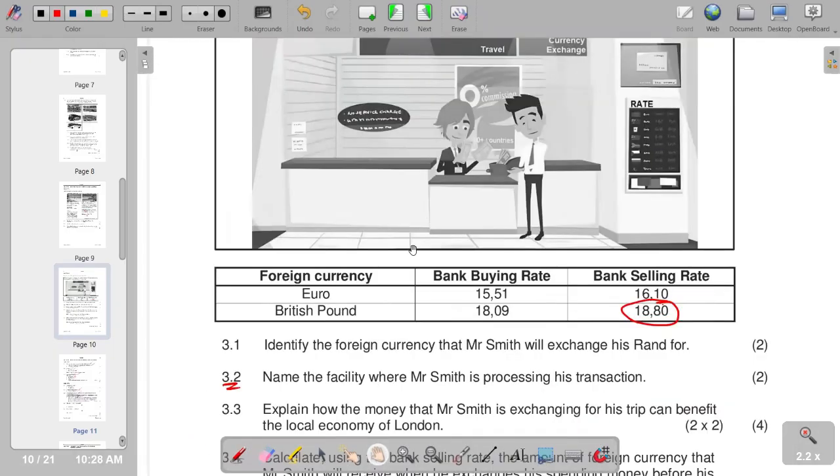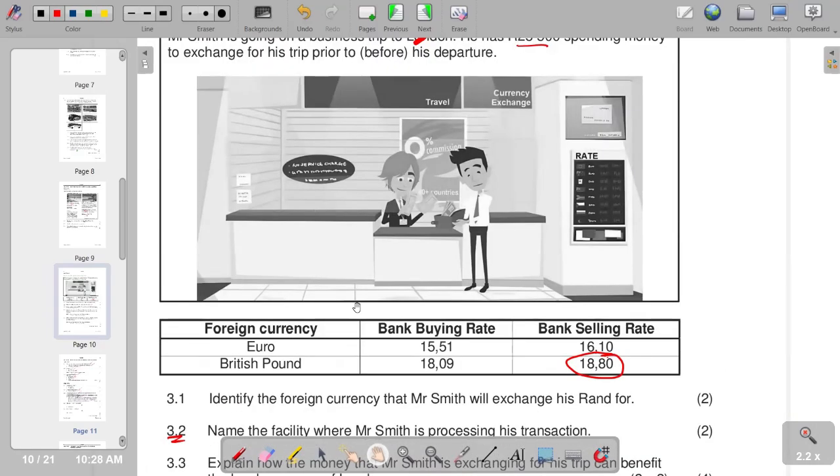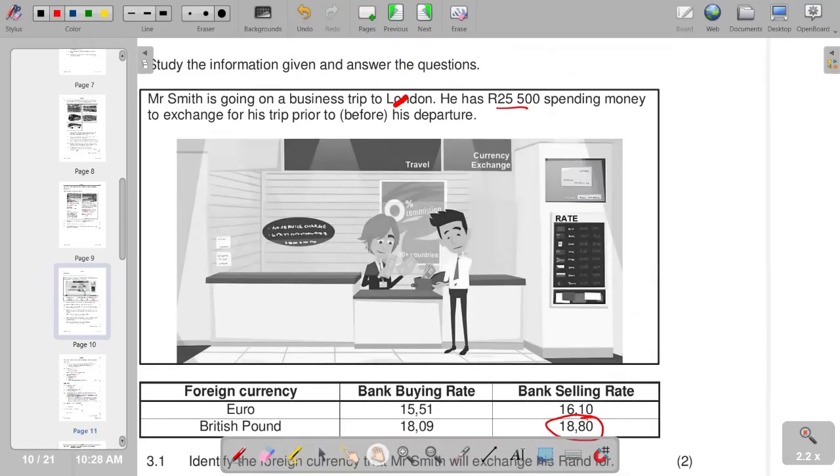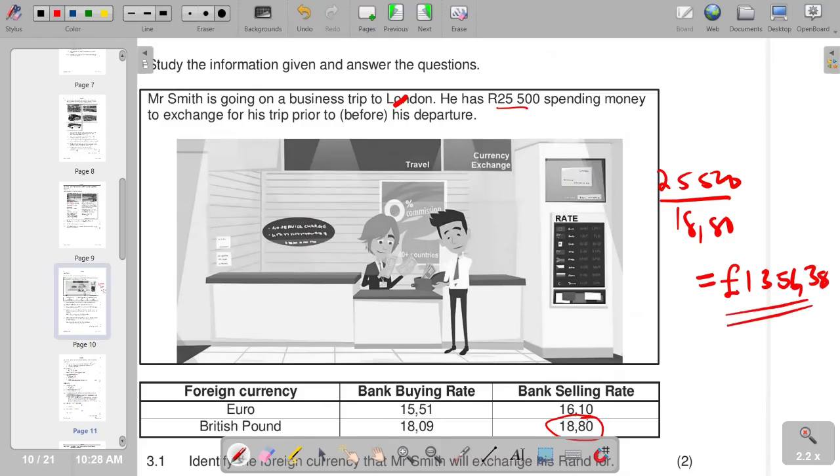That's how we are going to calculate it. If you divide like that, your answer is going to be 1,356 pounds 38 pence. So basically, this is going to be your calculation.